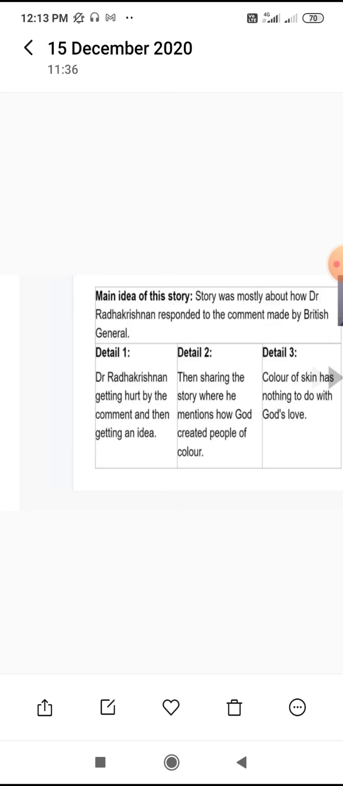So this is a brilliant story about Radhakrishnan Sarvepalli from your SR. Please read this story and find the main idea of the story. If we read the story, we come to the conclusion that the main idea of the story is mostly about how Dr. Radhakrishnan responded to the comment by a British general. So this is a table which you can draw in your notebook. After that you can write the details regarding any text or any story.